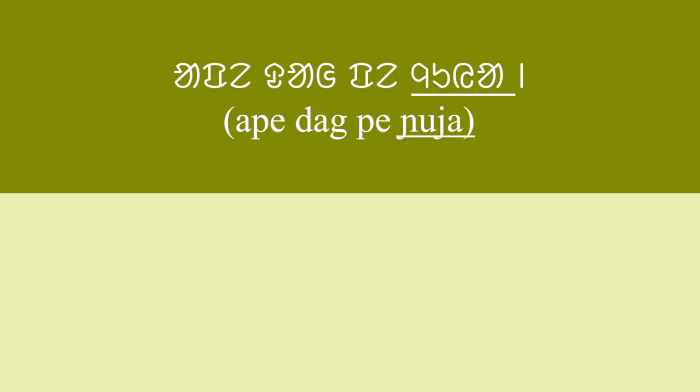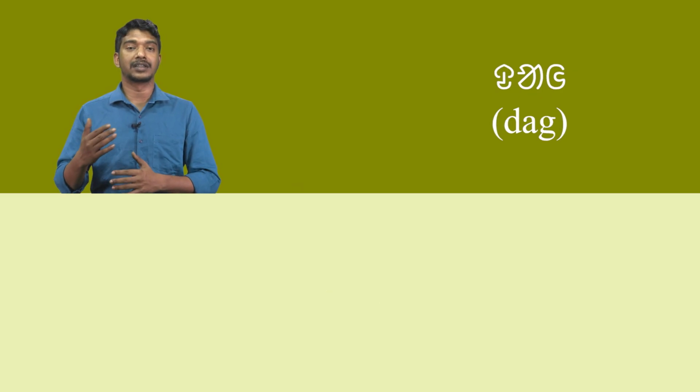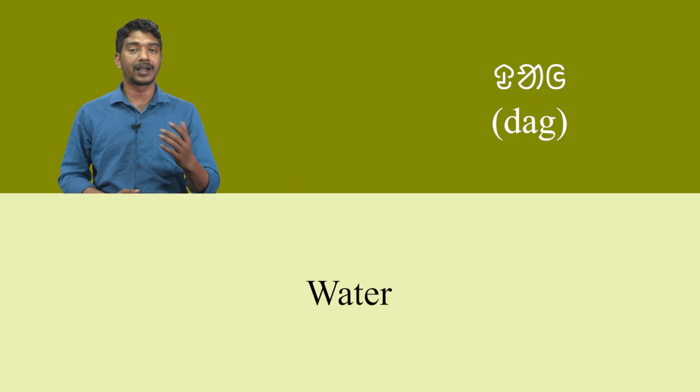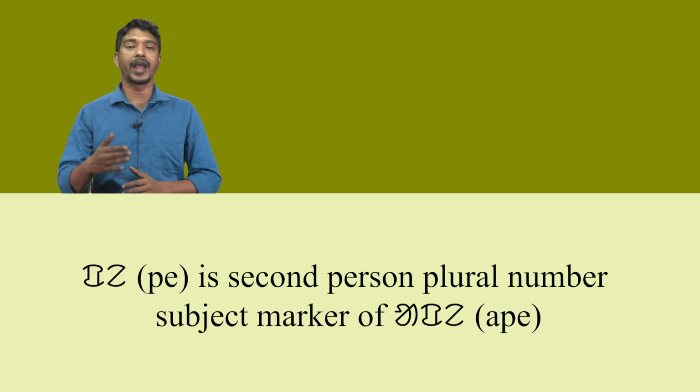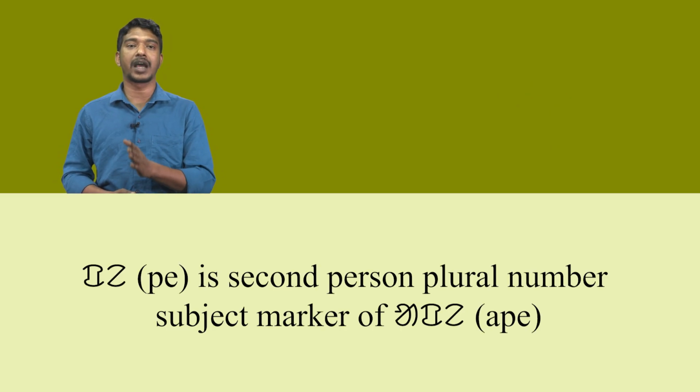In the fourth sentence, ape dape nuya means you drink water. Here, ape means you. Da means water. Pe is the second person plural number subject marker of ape.